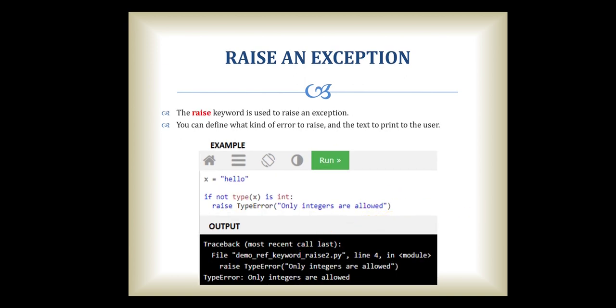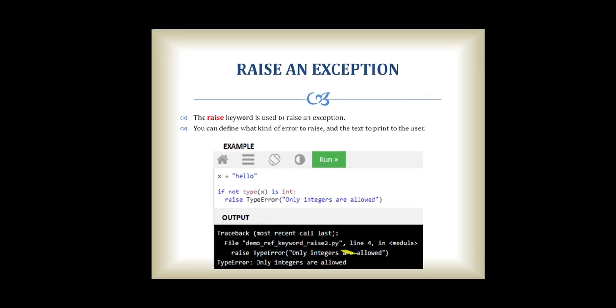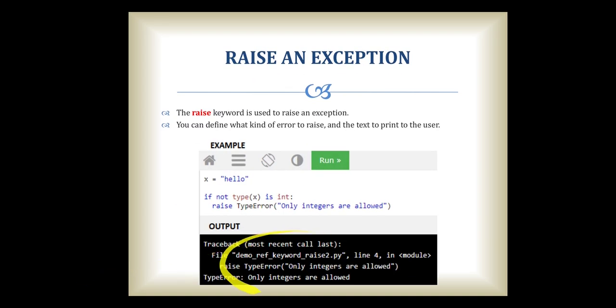See the second example for raising an exception. Here a predefined exception is used, that is, TypeError, "Only integers are allowed". So we have specified this for this particular TypeError, and it is also going to print in the exception section, that is, "Only integers are allowed". So this way it is going to work.